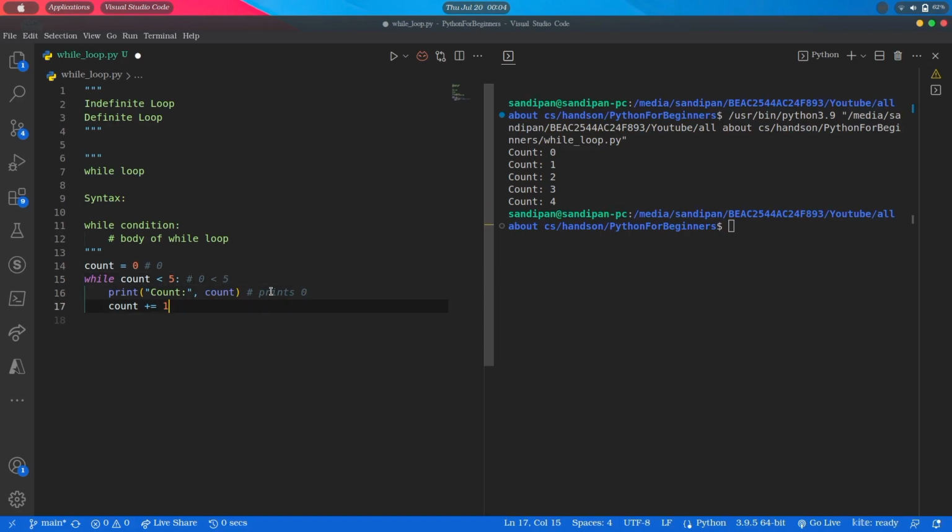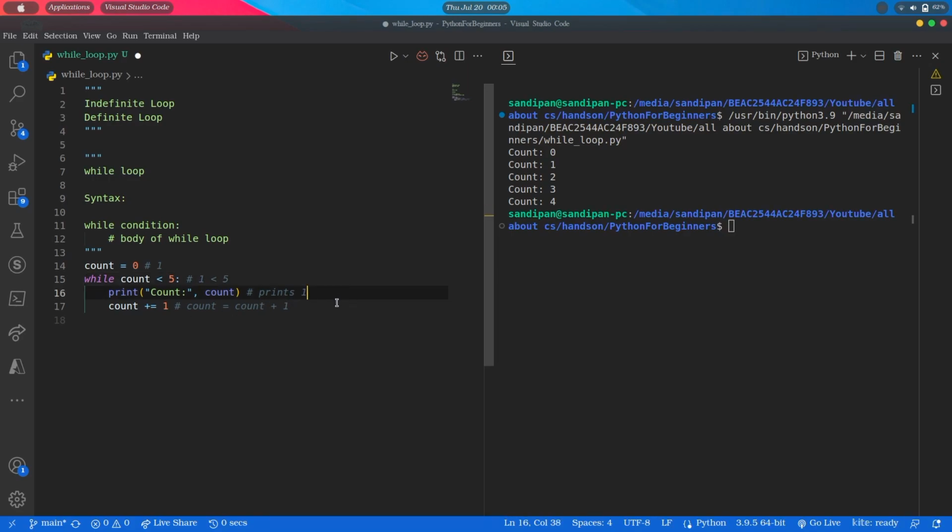Here we have used the plus equals assignment operator, which we have already covered in our operators in Python tutorial. If you haven't watched it, do check it out. Basically, it is equivalent to doing count equals count plus 1. Means in the next iteration, it will become 1, and 1 again is less than 5, that evaluates to true, so again it will go inside the while block and print 1.